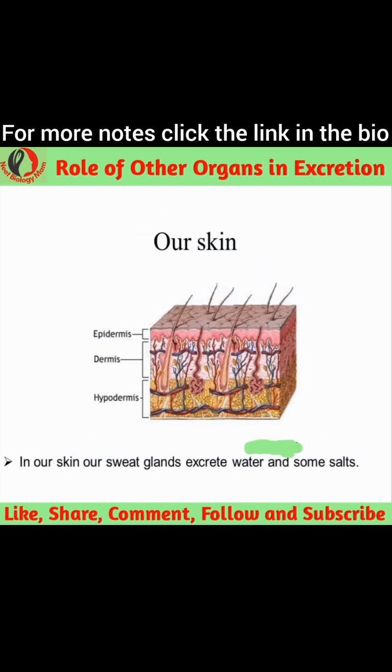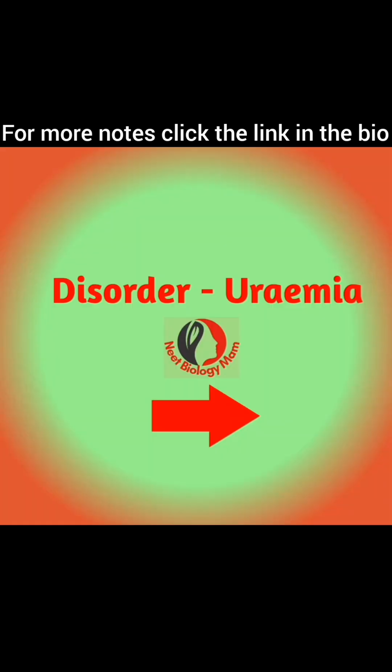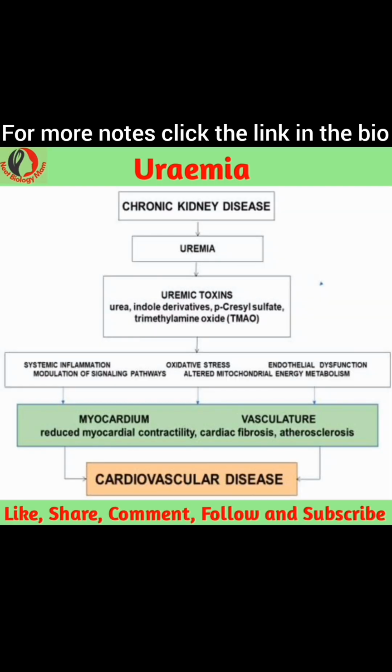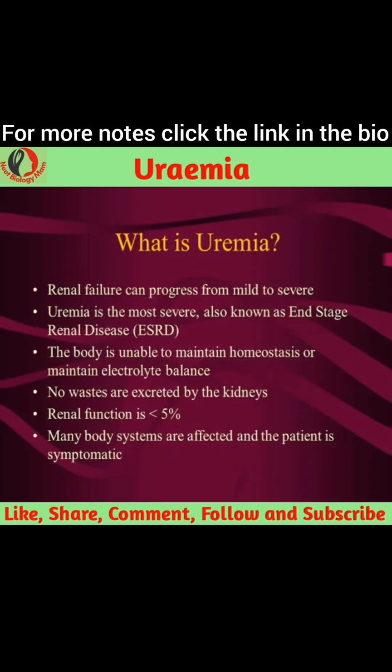Kidneys are the main organs of excretion in humans. Apart from kidneys, other organs like lungs, liver, and skin also help in excretion. Uremia is the term for high levels of urea in the blood. Urea is one of the primary components of urine. It can be defined as an excess in the blood of amino acid and protein metabolism end products, such as urea and creatinine, which would be normally excreted in the urine.